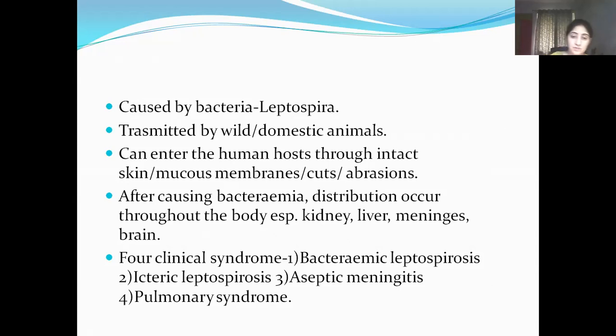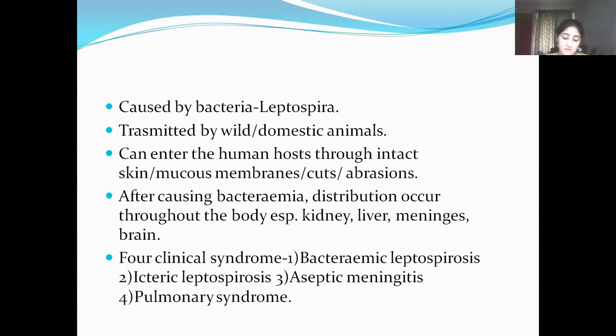So people who are at higher risk of leptospirosis include farmers, veterinarians, freshwater fishermen, butchers, people who engage in water sports like swimming, rafting, people who bathe in freshwater lakes, rivers, canals, rodent control workers, sewer workers, miners, etc.